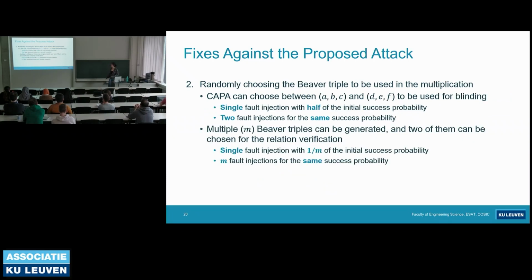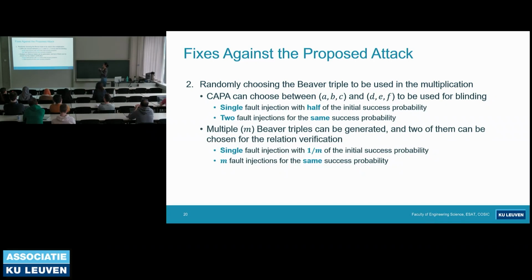And the second fix is CAPA can randomly choose between those two Beaver triples, ABC and DEF. So we are not changing anything with the attack, but now we have 1/2 probability that CAPA chooses DEF to be used in multiplication. And in this case, we have half of the initial success probability. But now what we can do is inject 2 faults, one fault to ABC and one fault to DEF. Then we can make sure that the faulty triple is going to be chosen with the same success probability.